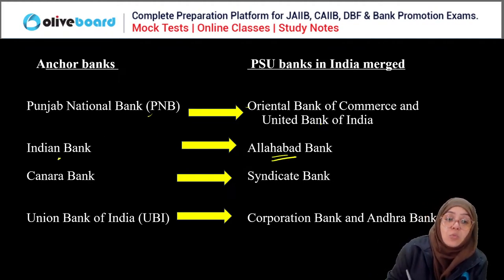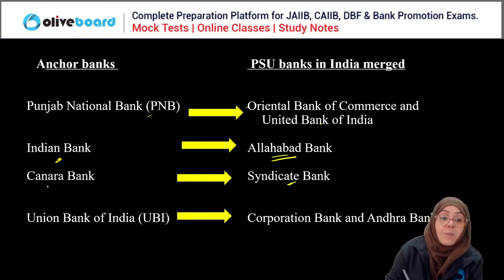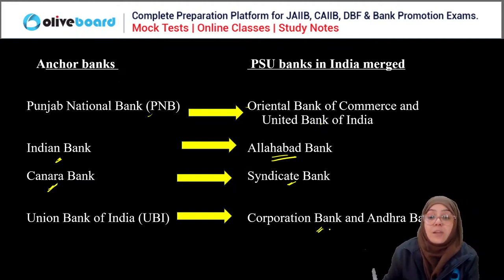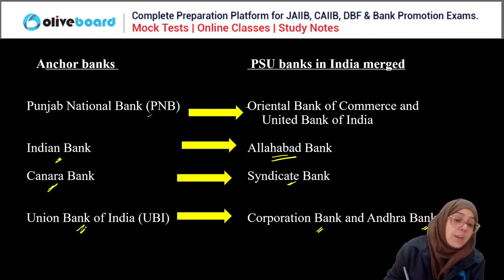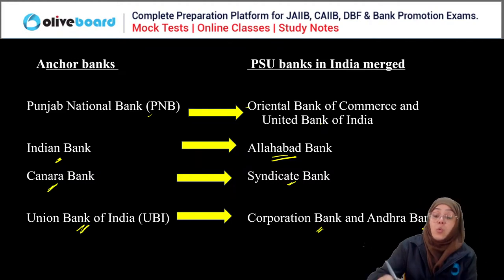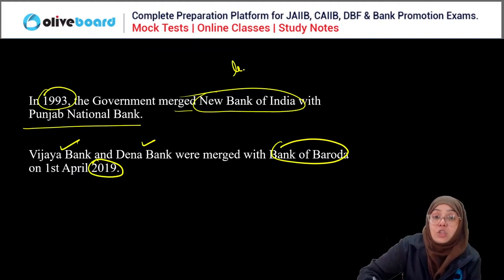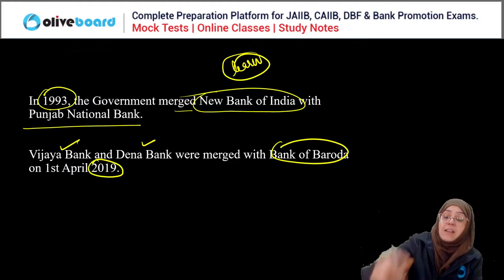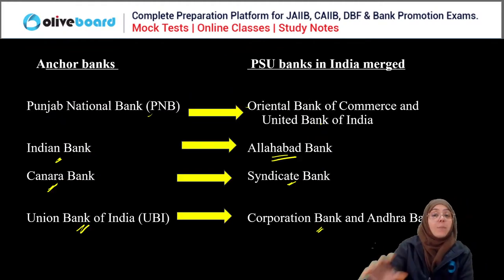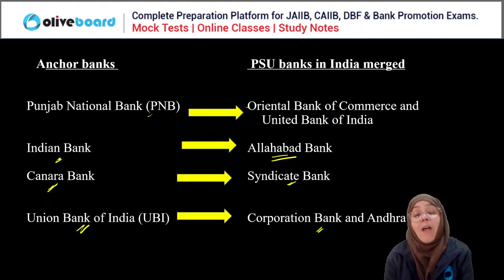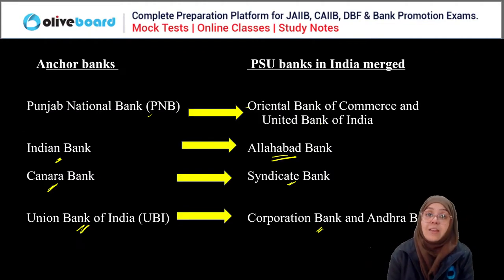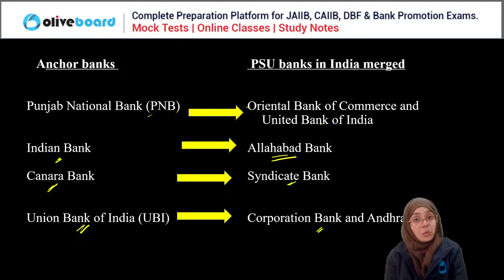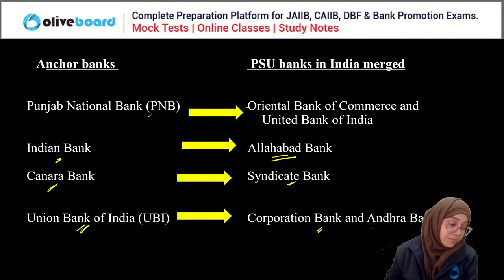Allahabad Bank merged into Indian Bank, Syndicate Bank merged into Canara Bank, and Cooperation Bank and Andhra Bank merged into Union Bank of India. You have to learn these mergers because this is very important. From the very first in 1993 till now, whatever mergers have happened, you have to learn them. You can get questions from these mergers also, right, everyone?